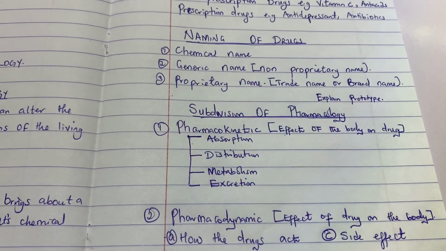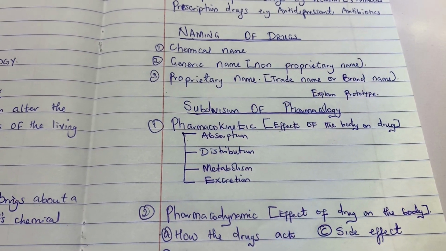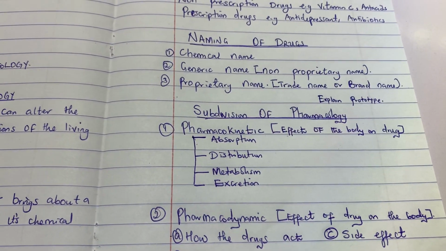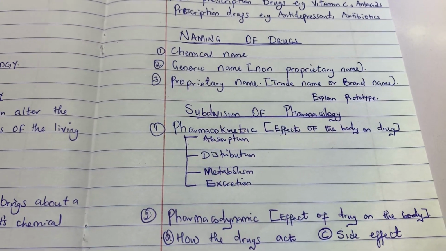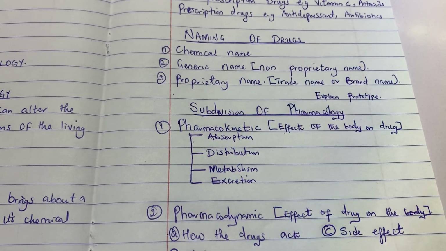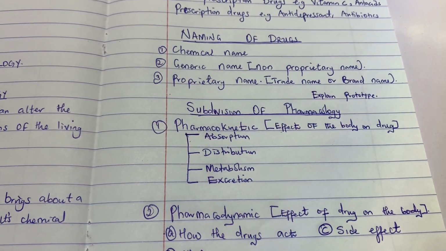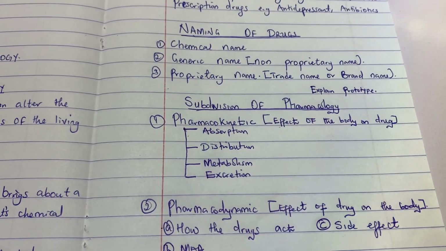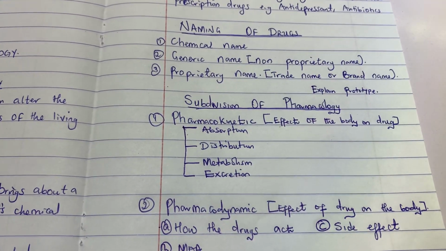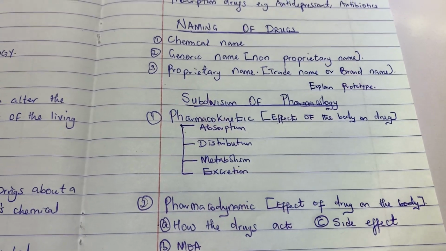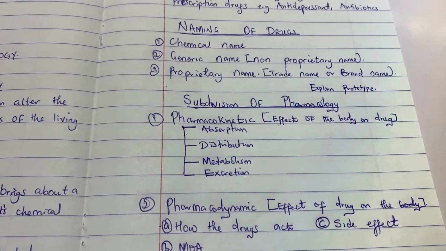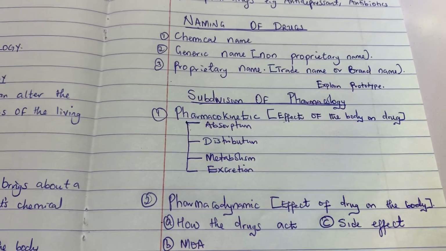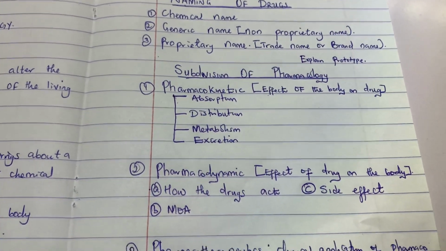That's pharmacokinetics. So pharmacokinetics consists of drug absorption, how the drug is absorbed by your body; drug distribution, how your body distributes this drug to different parts; drug metabolism, how your body breaks down this drug; and drug excretion, how your body excretes the drug away, because the body does not need the drug forever. Drug metabolism is also called biotransformation, so you can take note of that.